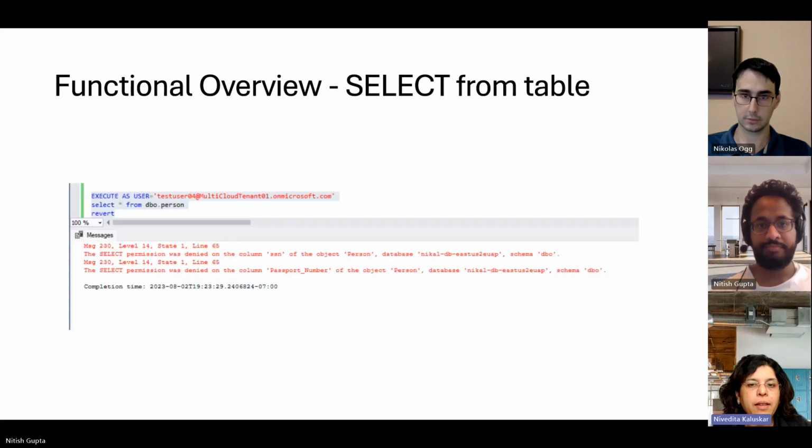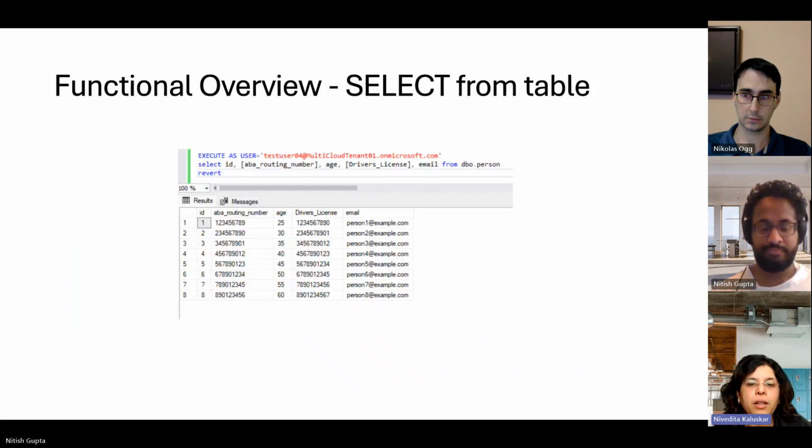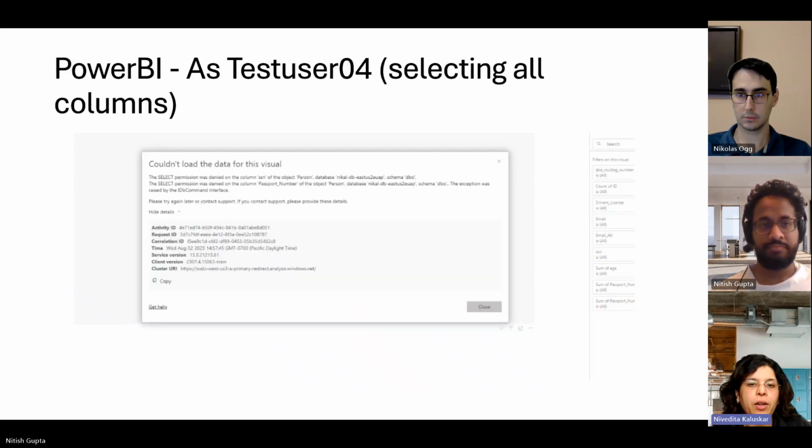Moving on to the next slide, we can actually show the use case where when we select from the table as a user who's not an admin, he cannot read the data because some of the columns there have been labeled as confidential. Whereas, as in the next slide, if we selected some columns that are not labeled, then those would be accessible or readable by that user. Moving on to the next use case, which is extending this to Power BI. So we want to see the same behavior, that is when a user who's not an admin tries to create a report in Power BI, he's not able to select or create the report because those labels are restricted.